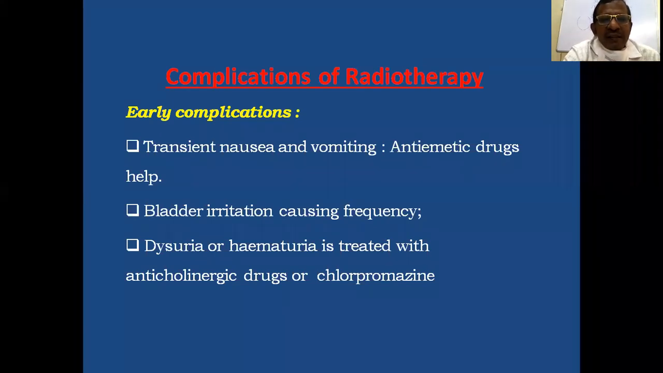The tissues which are more rapidly proliferating are affected in case of early complications, like the skin, bladder, and bone marrow, and recovery is also very good in case of early complications. Though the affected organs are affected early, there is recovery also early.